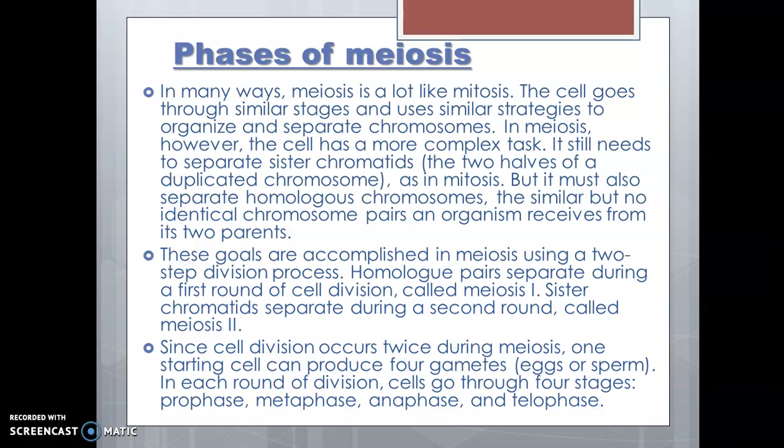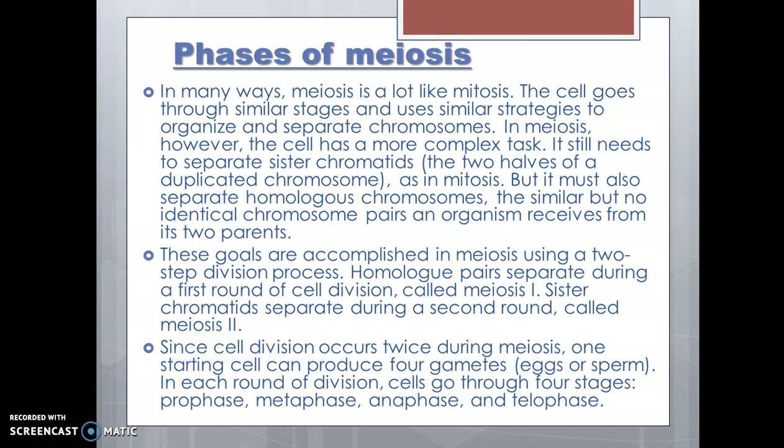There are many similarities between meiosis and mitosis. The cell goes through similar stages and uses similar strategies to organize and separate chromosomes. In meiosis, however, the cell has more complex tasks. It still needs to separate sister chromatids, the two halves of a duplicated chromosome, as in mitosis. But it must also separate homologous chromosomes, the similar but not identical chromosome pairs an organism receives from its two parents.